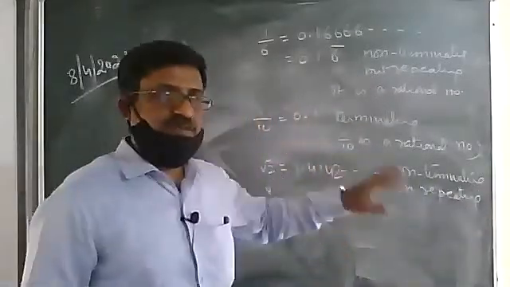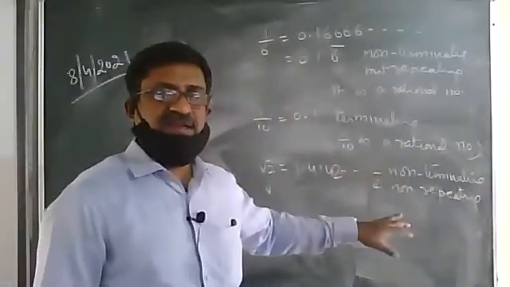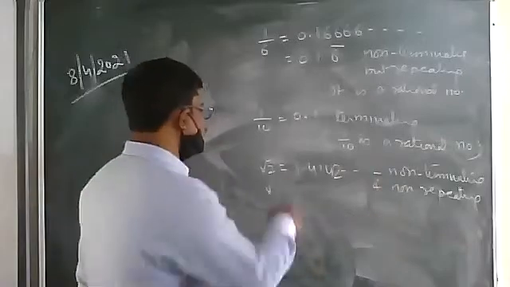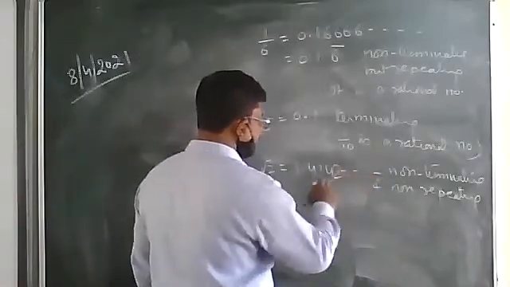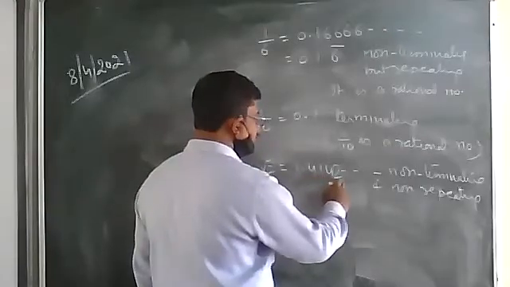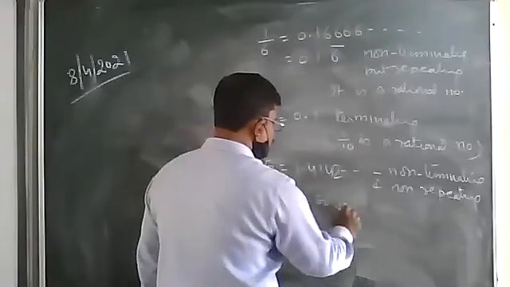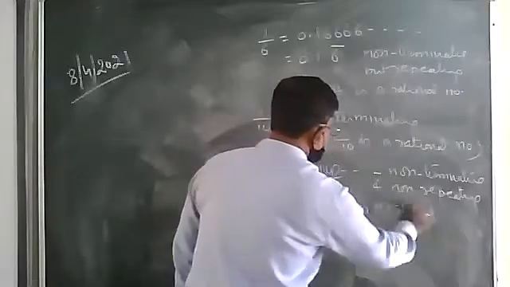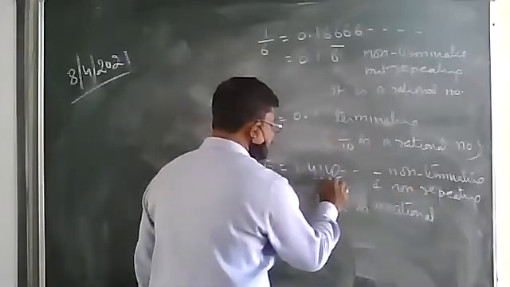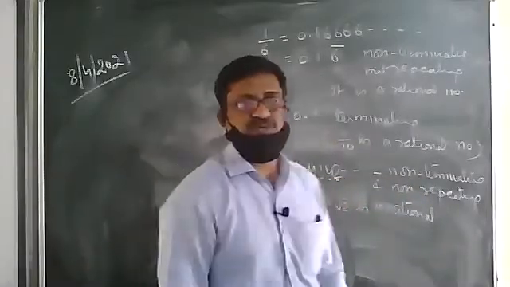This number is not terminated, it has also not ended. And the number which is non-terminating and non-repeating, like root 2, is irrational. Why is it irrational? Because the digits after the decimal do not repeat, we keep getting different numbers.